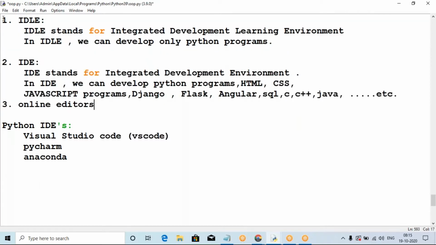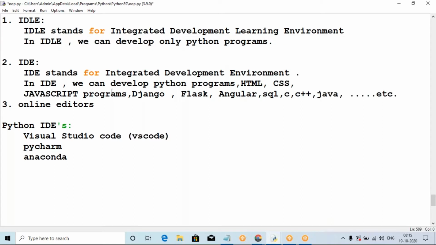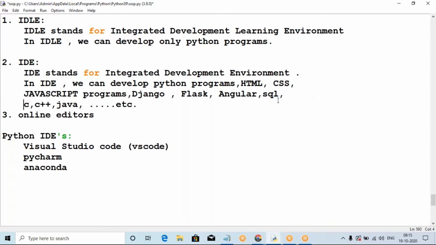What is the difference between IDLE and IDE? In IDLE, we can develop only Python. In IDE, we can develop Python programs, also HTML, CSS, JavaScript, also Django, Flask, Angular, SQL, C, C++, MySQL, and all these applications. We can develop any application: SQL, SQLite, and so on. For example C, Java, Pascal, COBOL, all applications, and VC++. There are different programming languages, Perl applications.